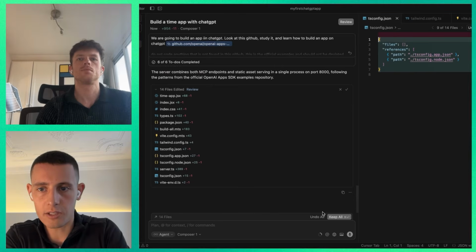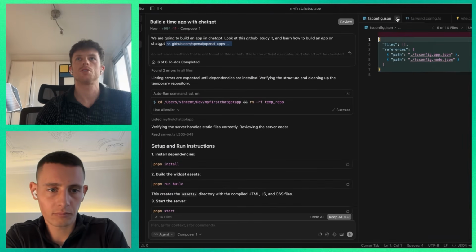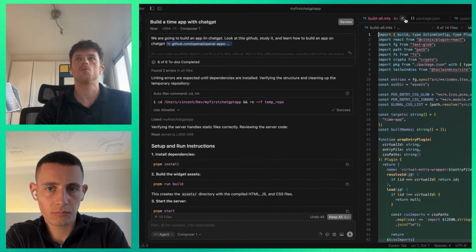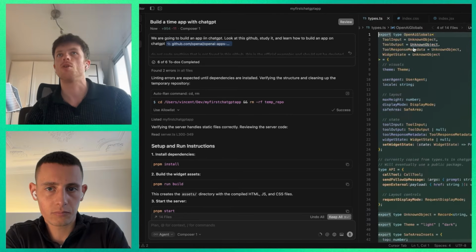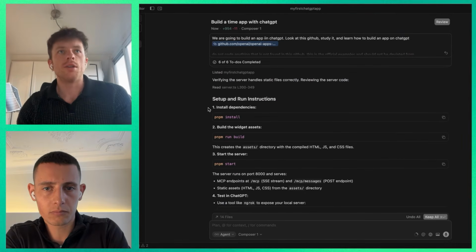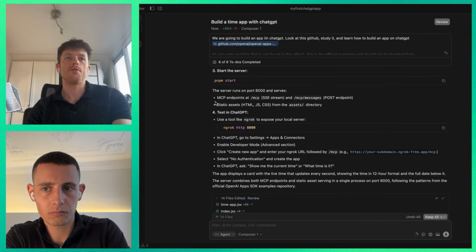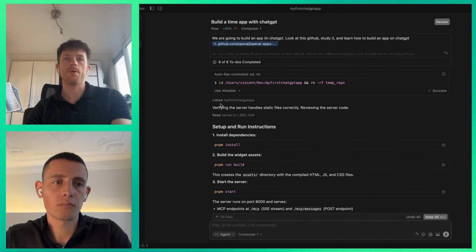Oh, it looks like it's done. Nice. Oh, here are the setup instructions. I'm gonna clean up. Looks like it opened the panel with a bunch of code. We don't even need to look at it. And it looks like we'll have a few steps to set it up.